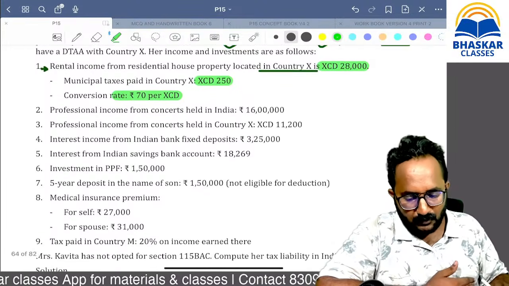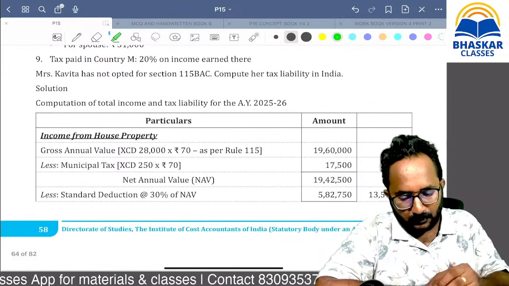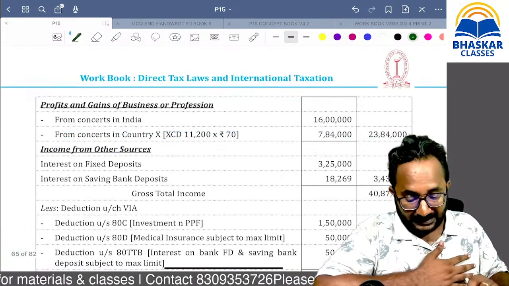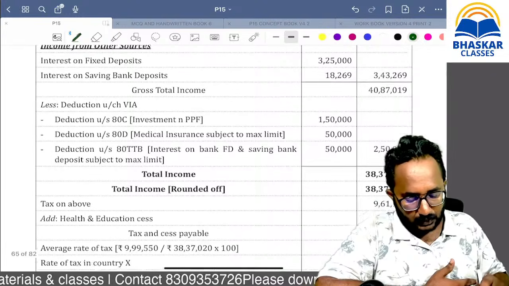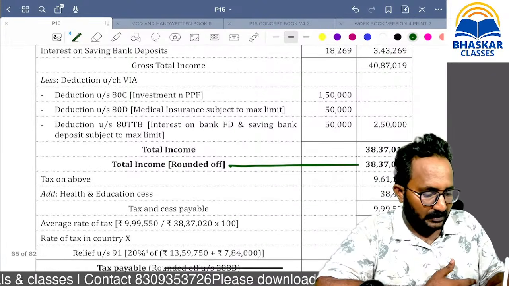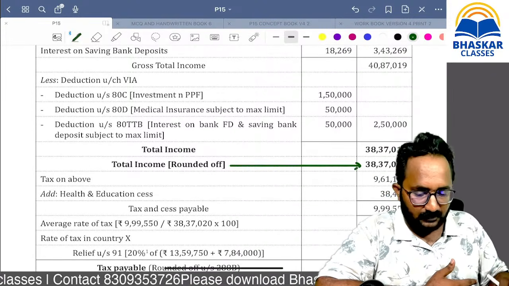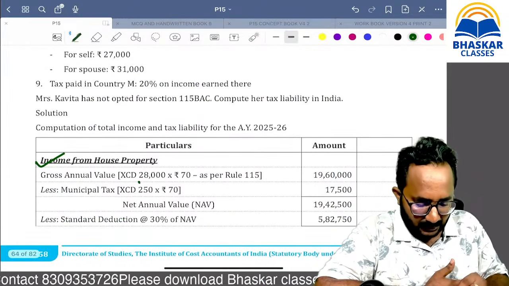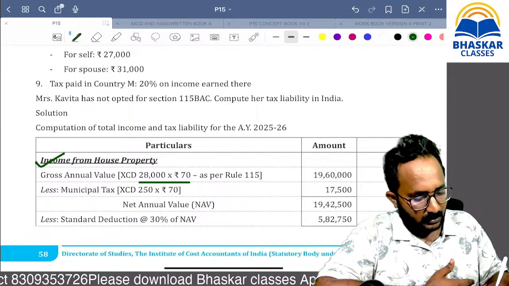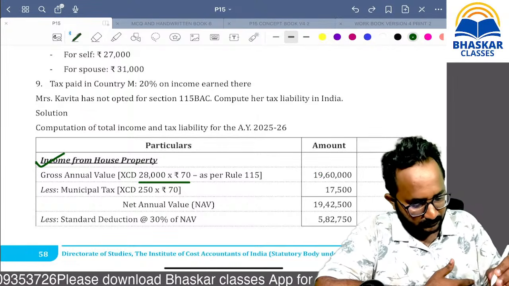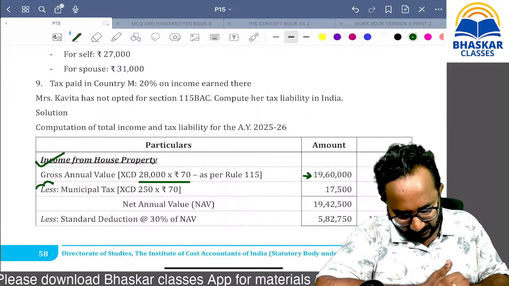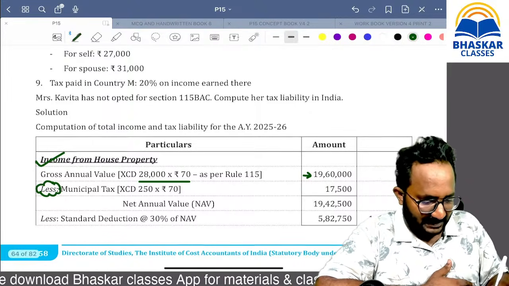Now we can calculate income from house property directly, because we have to calculate net total income. In order to calculate the net total income, first we have to calculate income from house property. They have clearly given the exchange rate also. This is the gross annual value. If any municipal taxes are paid, you will get the deduction.